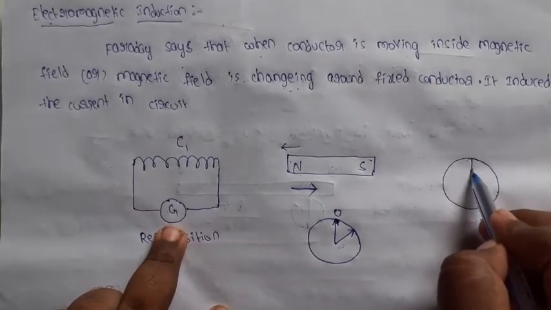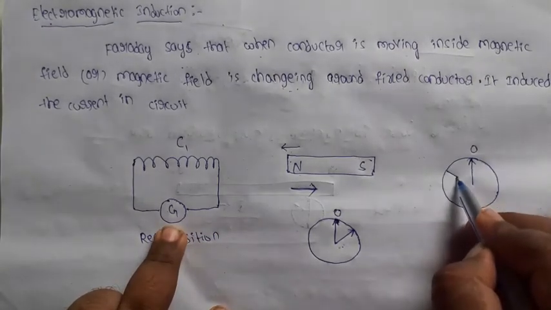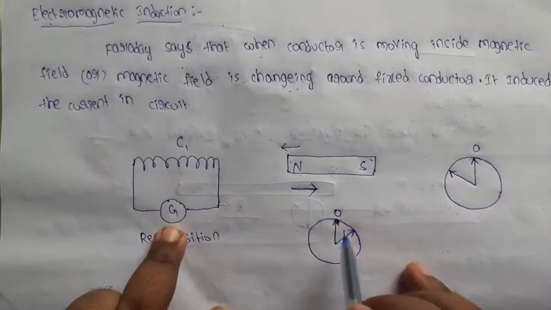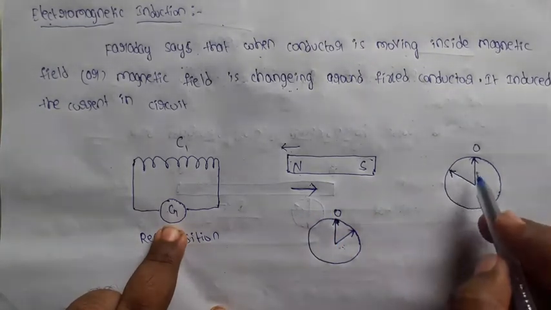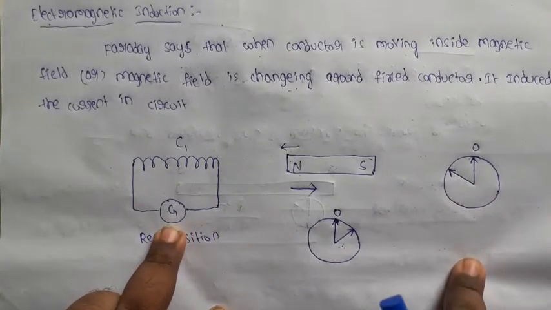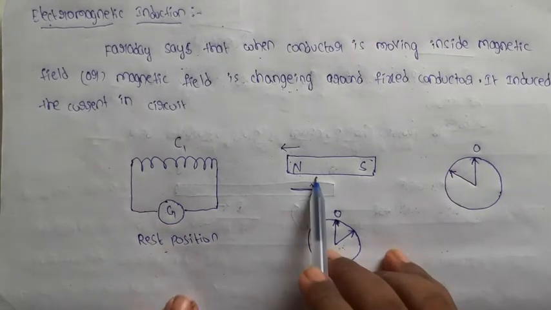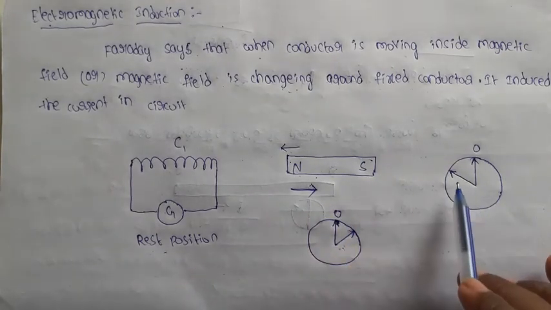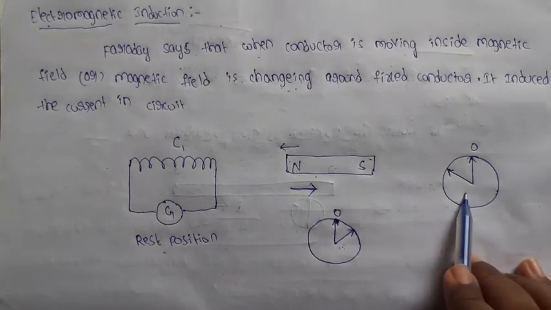So first of all, the galvanometer is at 0. It deflects towards the left hand direction, here towards the right hand direction, here towards the left hand direction. So it shows some current, but in the opposite direction. What we are understanding here is the magnet is moving away from the coil, and the galvanometer shows the deflection, but in the opposite direction.